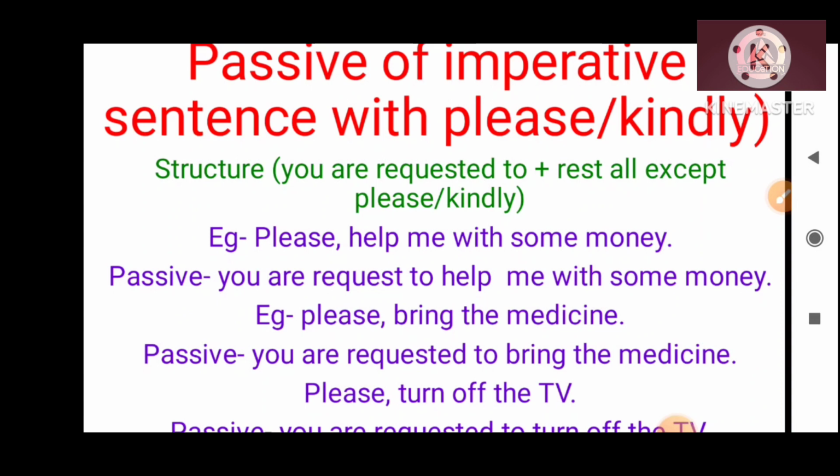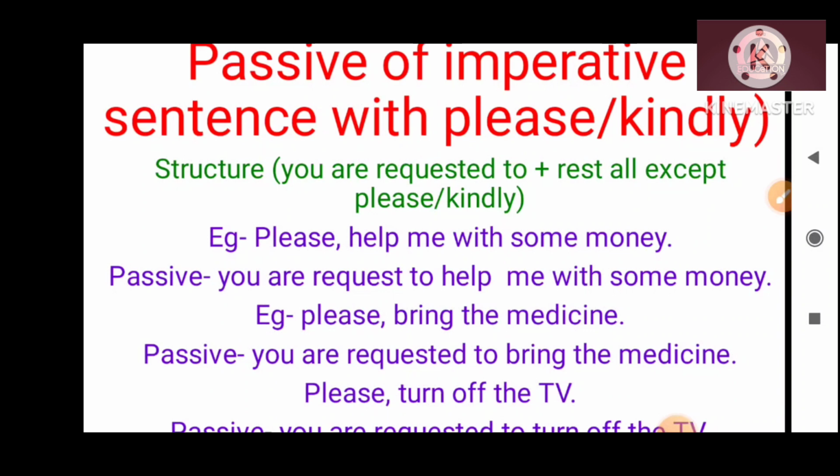In the sentence you will feel respect and request, that's why you have to frame a structure like this: you are requested to plus the rest all the same, just you have to exclude the please or kindly.